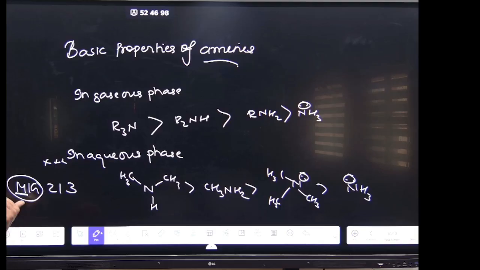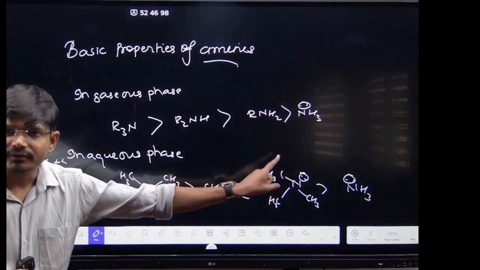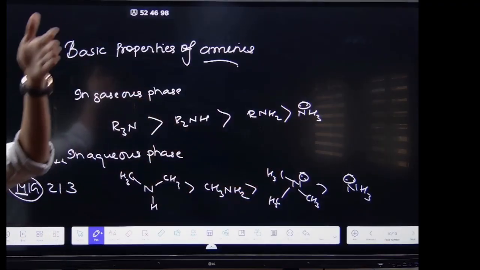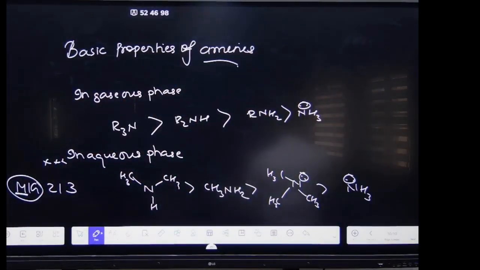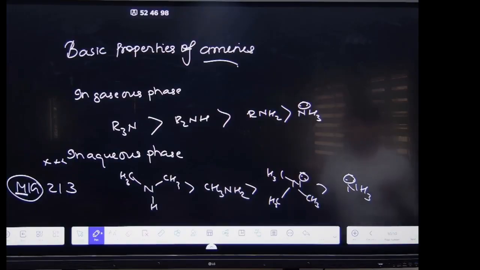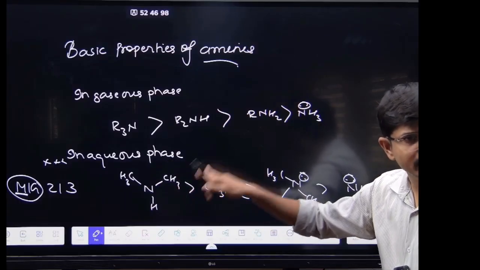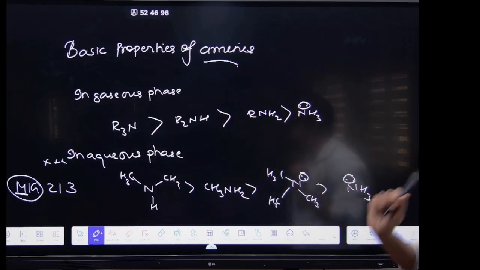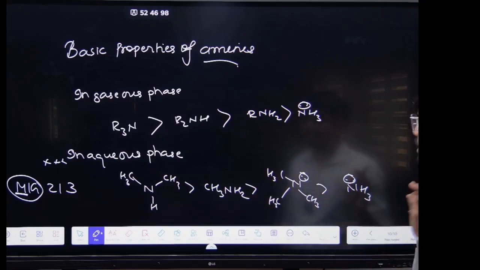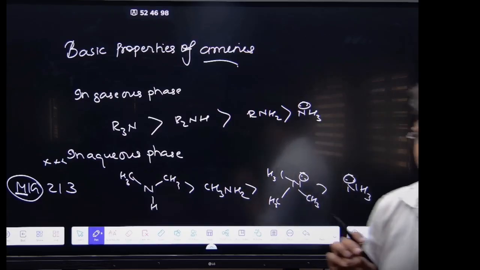If it is methyl, then you have to follow 2 degree, 1 degree and then 3 degree. This is the order of the basic strength in the aqueous medium. This is very important. बहुत बार पूछेगा ये. If CH3 is there, then you follow MiG-21: methyl 2 degree, 1 degree and then 3 degree. Last will be ammonia.